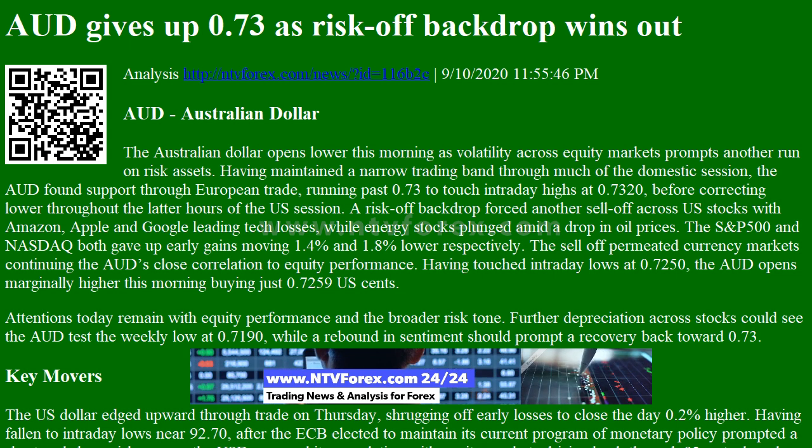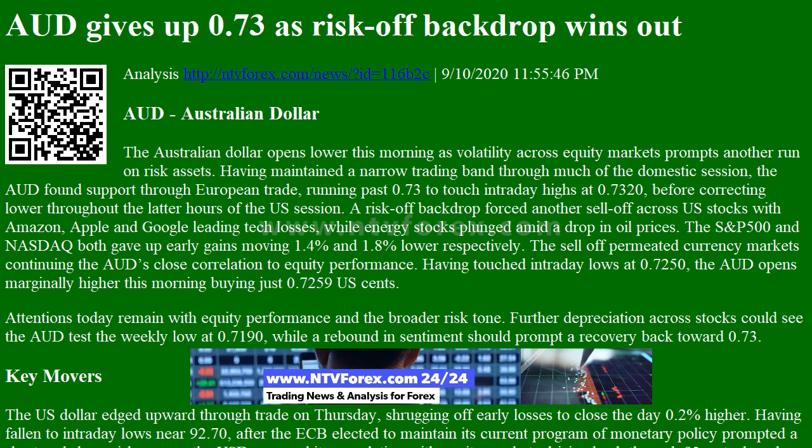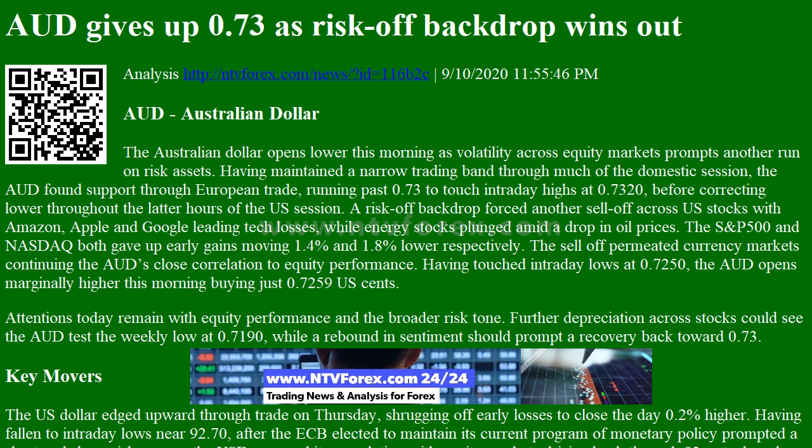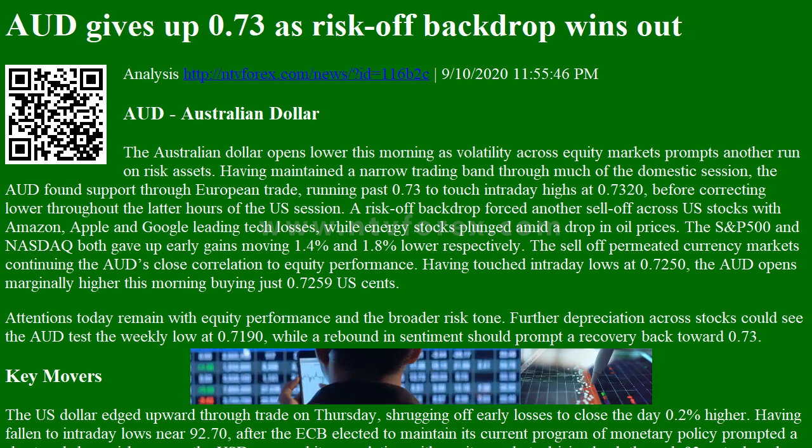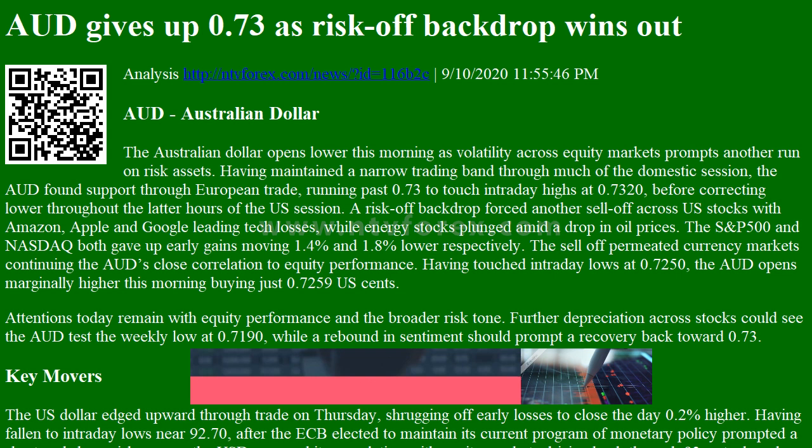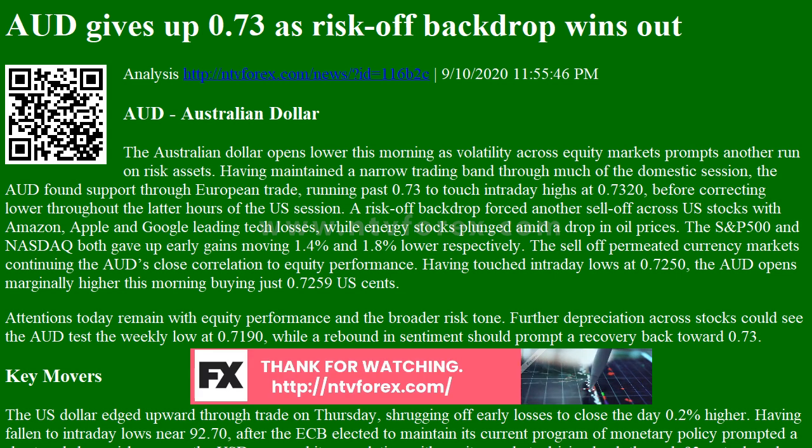AUD, Australian dollar. The Australian dollar opens lower this morning as volatility across equity markets prompts another run on risk assets. Having maintained a narrow trading band through much of the domestic session, the AUD found support through European trade, running past 0.73 to touch intraday highs at 0.7320, before correcting lower throughout the latter hours of the U.S.